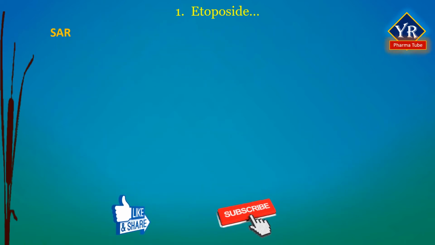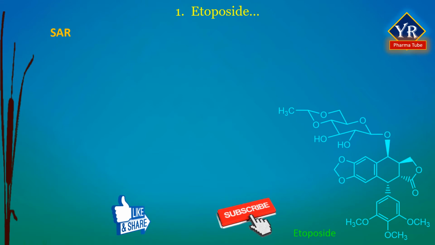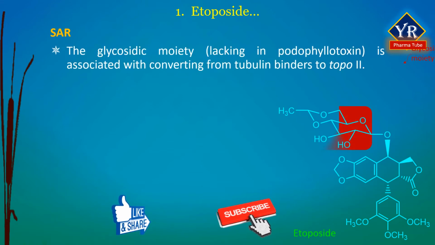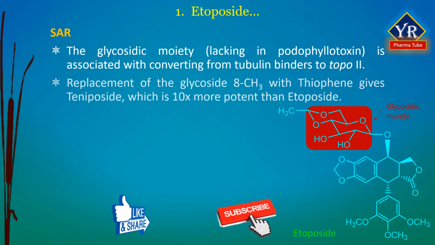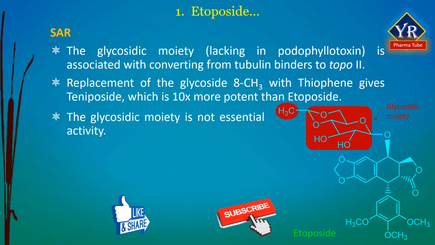Structure activity relationship of etoposide. The glycosidic moiety of the epipodophyllotoxins, which is lacking in podophyllotoxin, is associated with converting these compounds from tubulin binders to topoisomerase inhibitors. Replacement of the glycosidic methyl group with thiophene gives teniposide, which is 10 times more potent than etoposide.